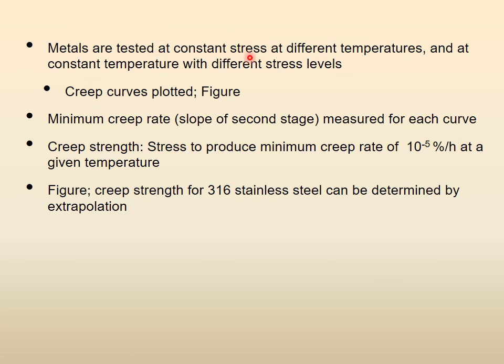Metals are tested at constant stress at different temperatures. So, if you keep the stress constant, then at different temperatures, and if you keep the temperature constant, then at different stress levels, okay. And the creep curves are plotted. Minimum creep rate is the slope of the second stage, and creep strength of the material, that was the minimum creep rate, which is the slope. Creep strength is stress to produce minimum creep rate of 10⁻⁵% per hour at a given temperature.